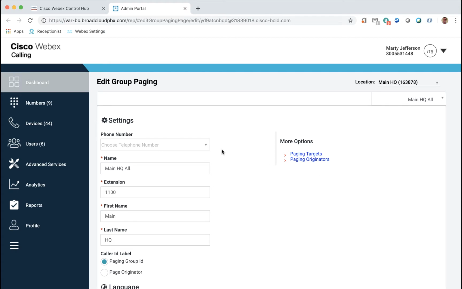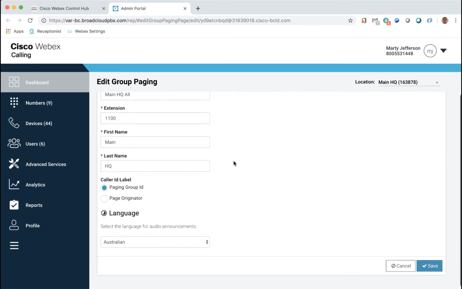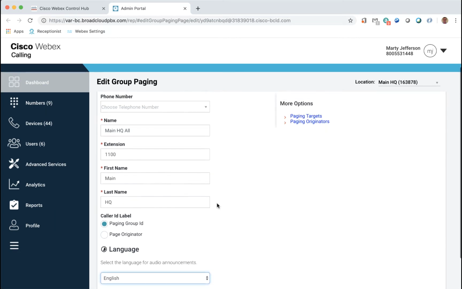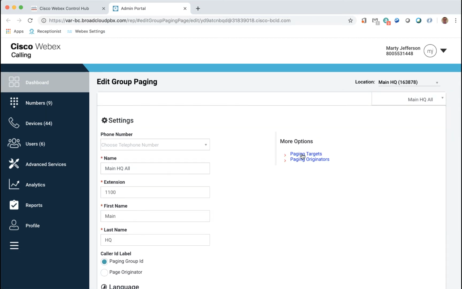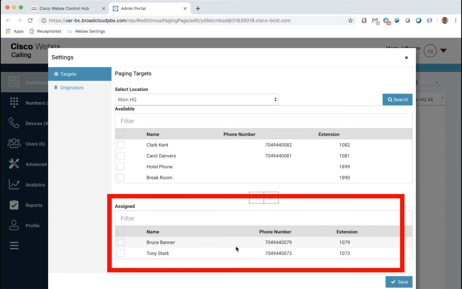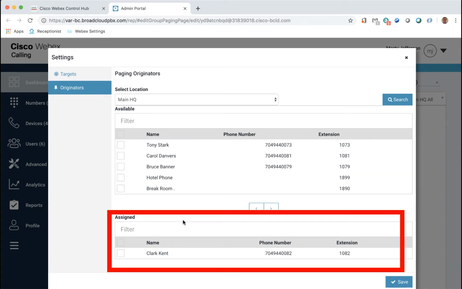In the Paging Group feature, we have several options. The phone number option is to assign a direct inward dial DID number to the paging group. Then we can assign the paging group a name and extension. The other two options allow us to assign what phones will be the paging targets, the phones that will play the message, and the paging originators, the phones that are allowed to create the audio page.